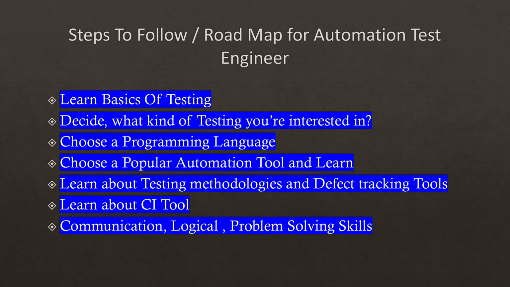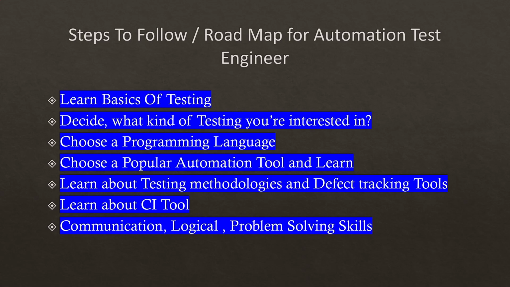So that is about the third step. Then what is our next step here? Choose a popular automation tool and learn it. For example, if I want to automate any application, we have different kinds of automation tools like Selenium, Tosca, Catalan and Cypress. These are the different kinds of tools where we can automate our application on a daily basis if you are working as an automation test engineer, right?